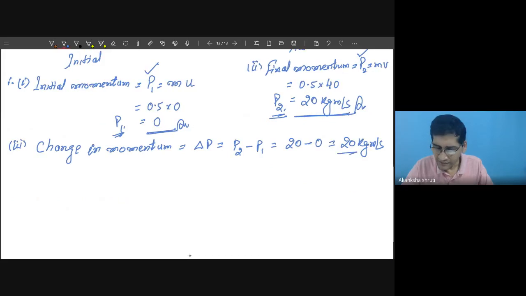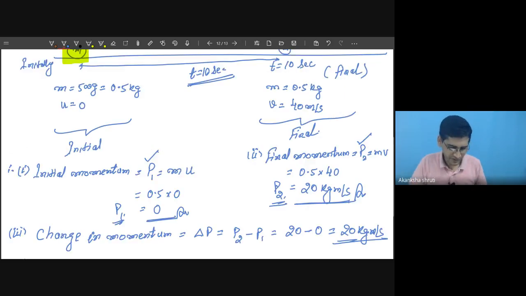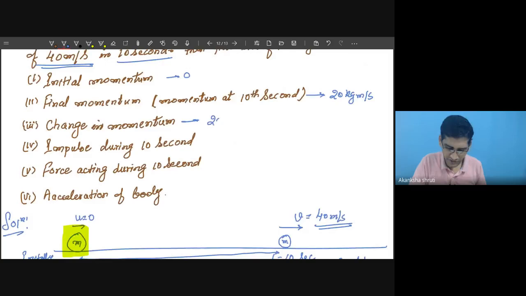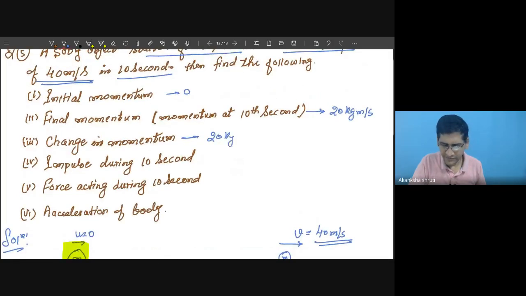Student, here the change in momentum is the same as the final momentum, because the initial momentum P1 is 0. If P1 is not 0, say P1 is 5, then the difference P2 minus P1 will also change. Then it will be 20 minus 5 equals 15 kg meter per second. This way we have to calculate the change in momentum. Now it is 20 kg meter per second. Next one is, what is the impulse?